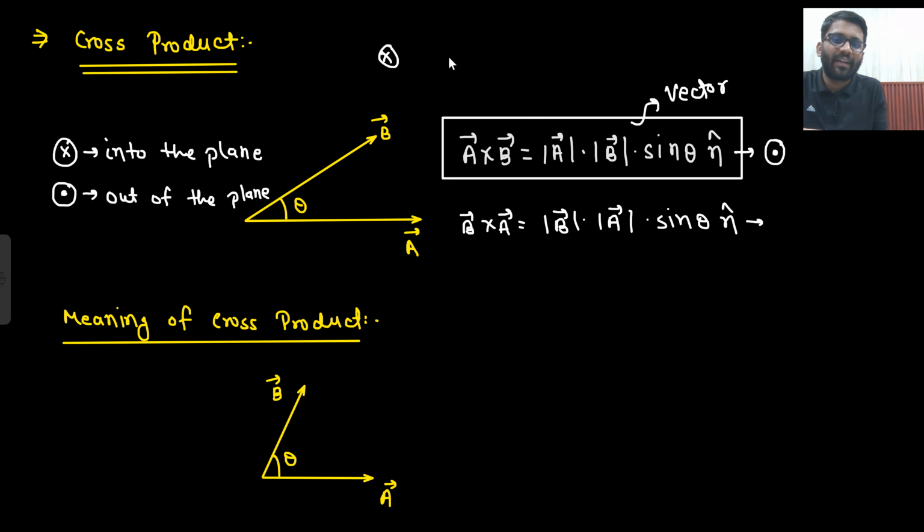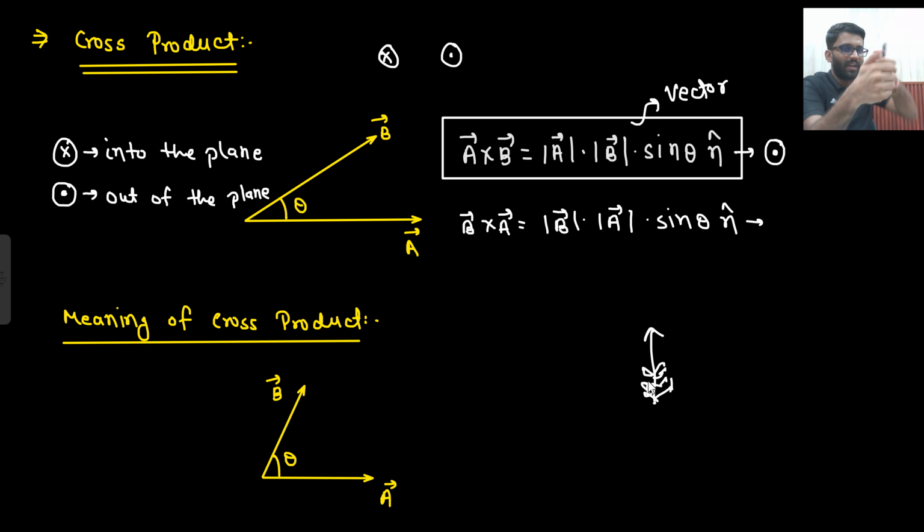Now people will get confused between dot and cross: if it is coming out, why is it a dot, and if it is going in, why is it a cross. So have you seen an arrow? Let's say I throw an arrow.